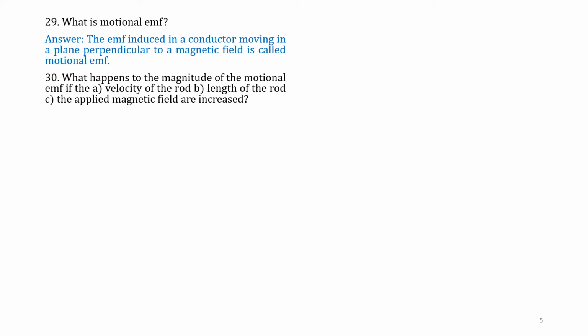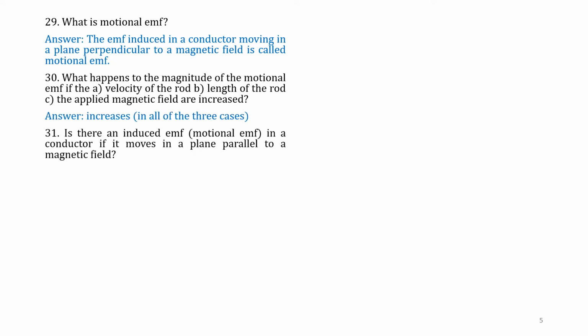Question number 30. What happens to the magnitude of motional EMF if the velocity of the rod, the length of the rod, and the applied magnetic field B are increased? That is, we increase the velocity, we increase the length of the rod, and we increase the applied field B also. What happens to the magnitude of the EMF? Increases. In all the three cases, EMF increases.